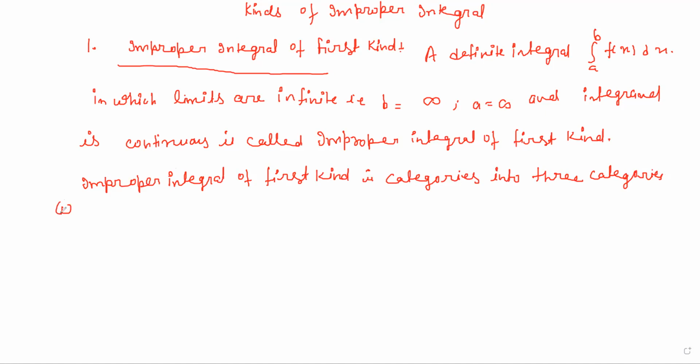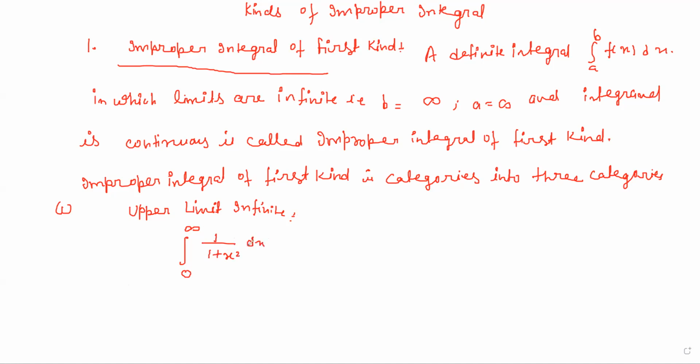First one, upper limit infinite. For example, we can write if the lower limit is finite but the upper limit is infinite and the function is bounded. So this one is the integral from 0 to infinity of 1 upon 1 plus x squared dx.